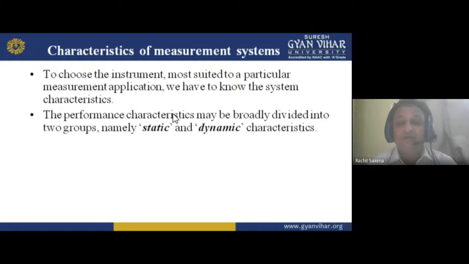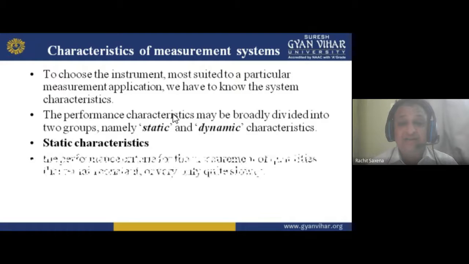Now, we are basically working in these two characteristics nowadays, daily, because we have some static mind situations and some dynamic mind situations. We are working statically, we are working dynamically. So the same thing occurs here, that is static and dynamic. Two groups are there, static and dynamic characteristics. Static characteristics: the performance criteria for measurement of quantities that remain constant or vary only quite slowly.